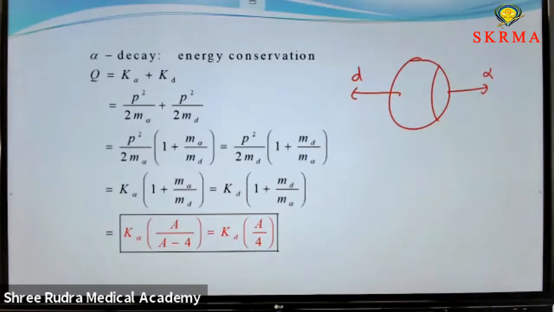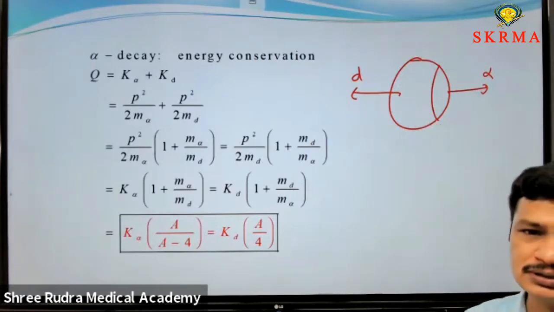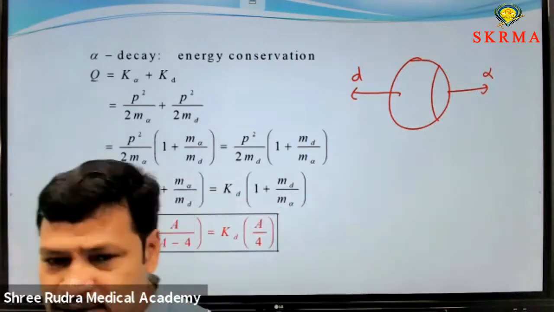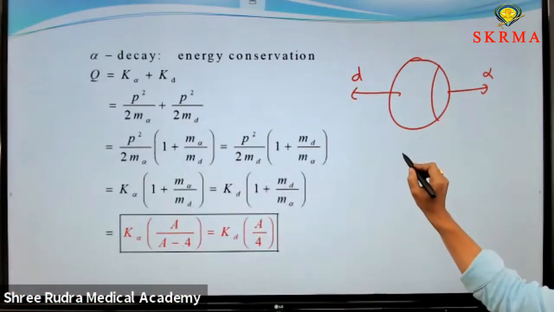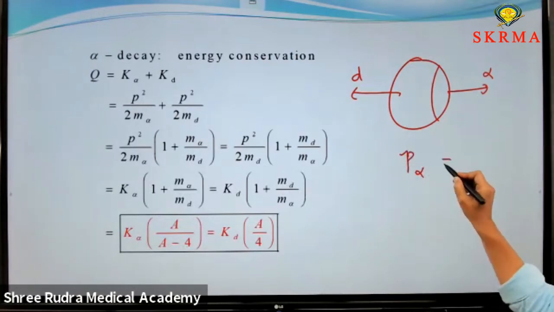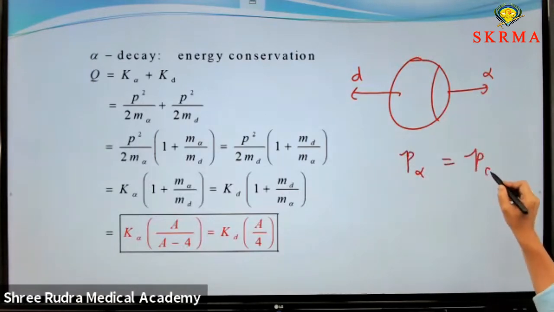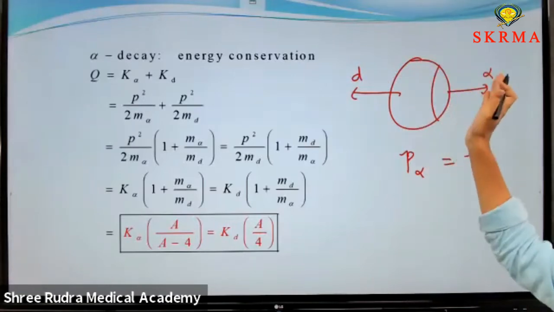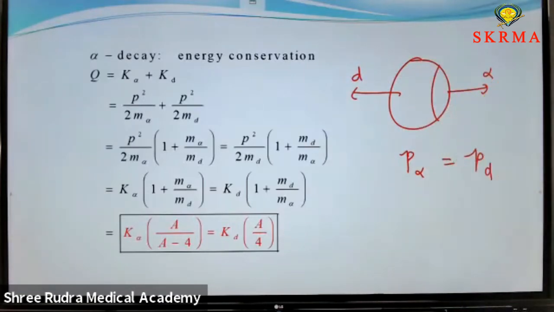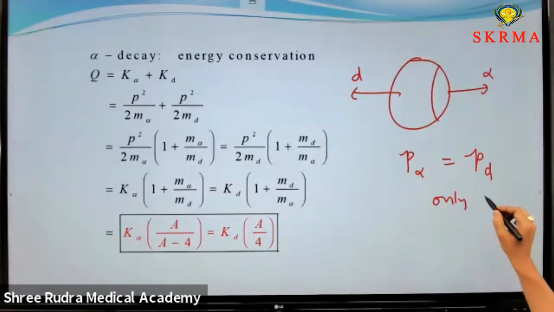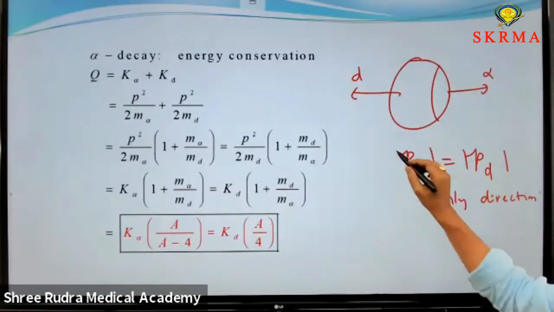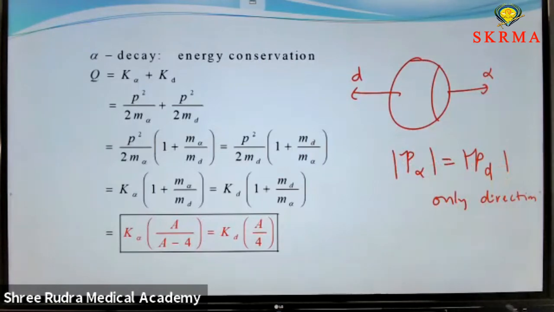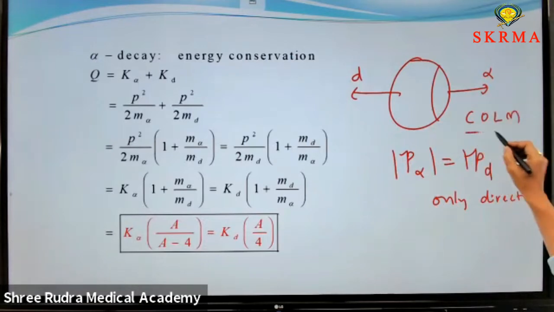Whenever the decay takes place, momentum conservation holds good. In all collisions, the conservation of linear momentum holds good. That's why whenever an alpha particle is released, the momentum of the alpha particle equals the momentum of the daughter nucleus. This is the daughter nucleus, this is the alpha particle. What changes here? Only direction changes. But the magnitude of these two is equal. And let us come to the kinetic energy. Conservation of linear momentum holds good.